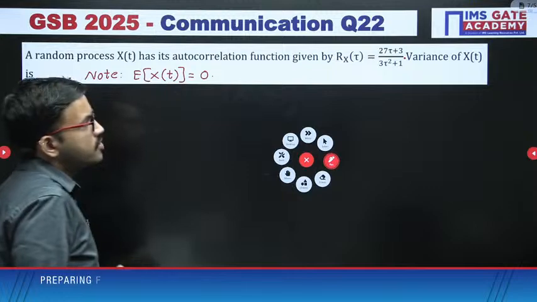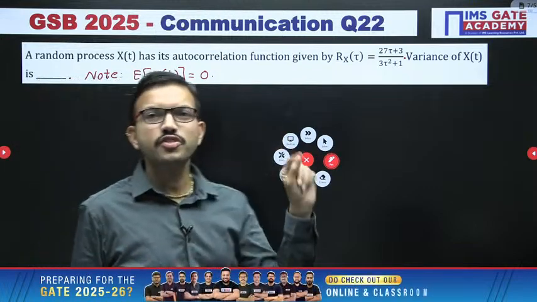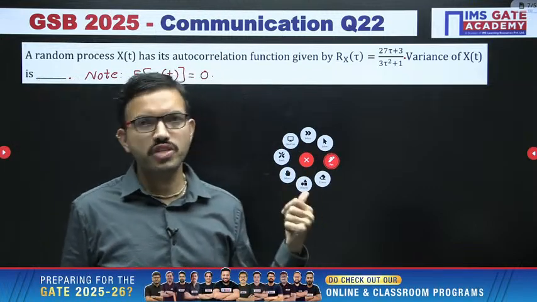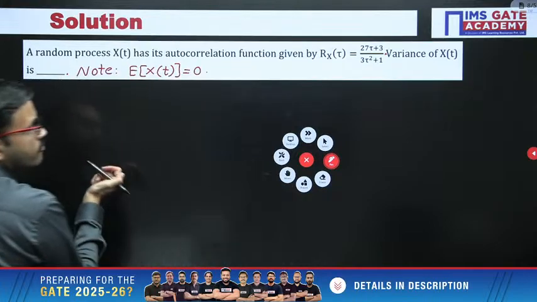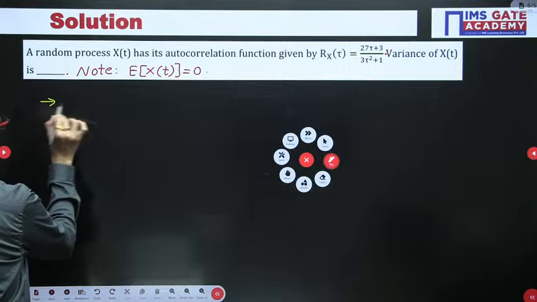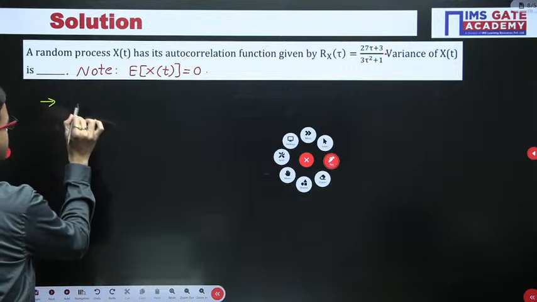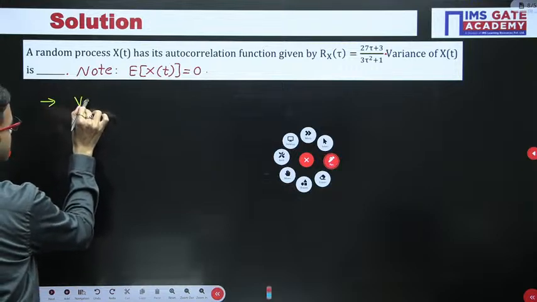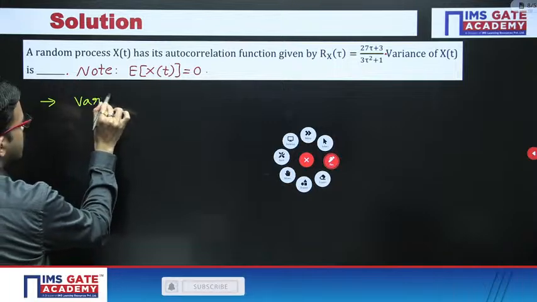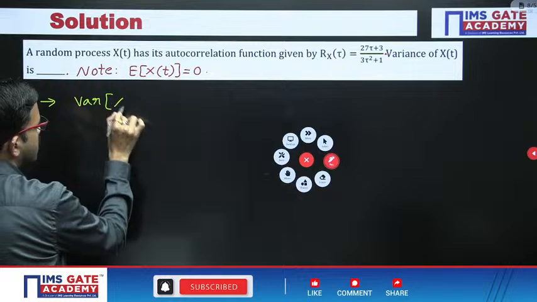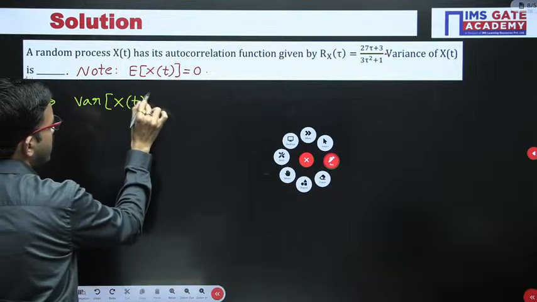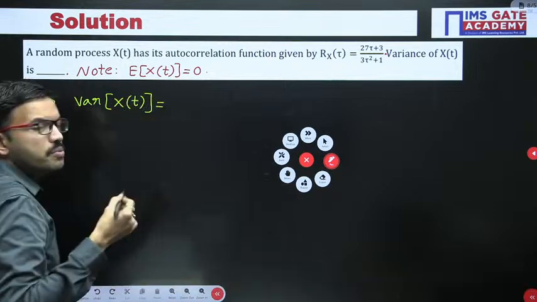Just observe here, for solving this question, if you know the variance formula, then only you can solve. It is very simple. Variance of x of t equals m2 minus m1 square.